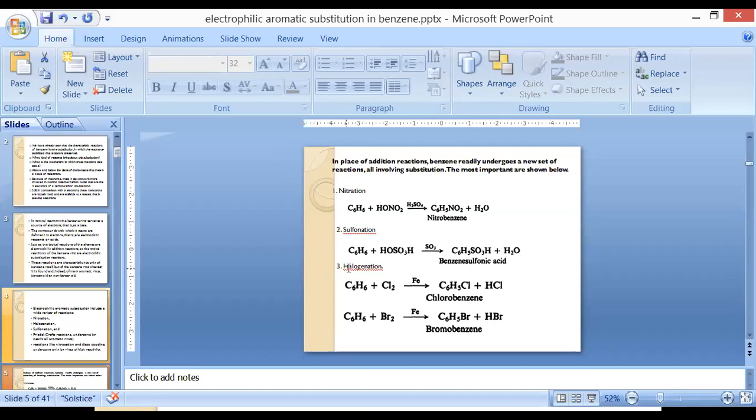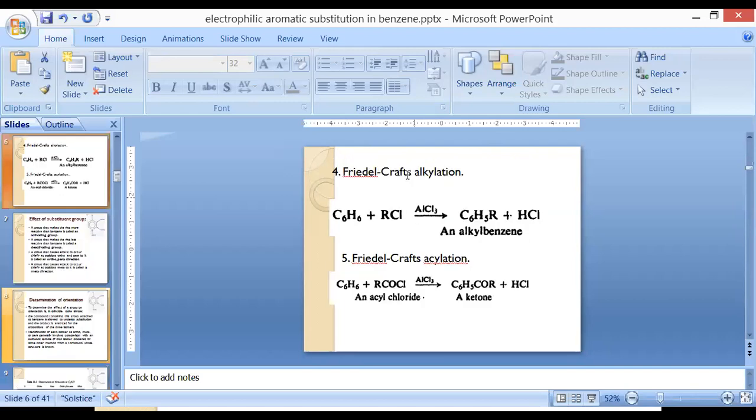Now next, halogenation, the addition of a halogen in the structure of benzene. Again we are going to substitute one of the hydrogen atoms, so there is formation of chlorobenzene. Then with the second halogen, that is bromine, there is formation of bromobenzene.